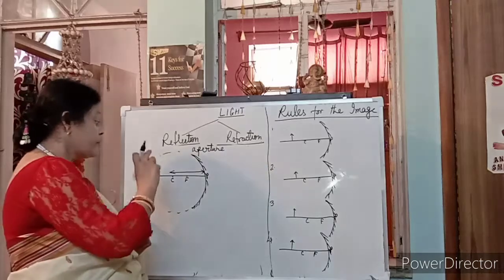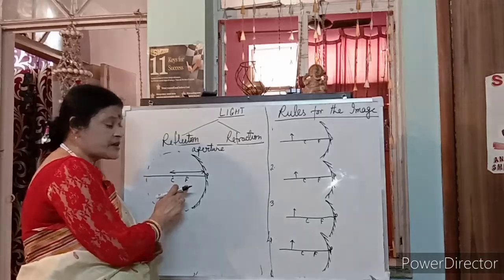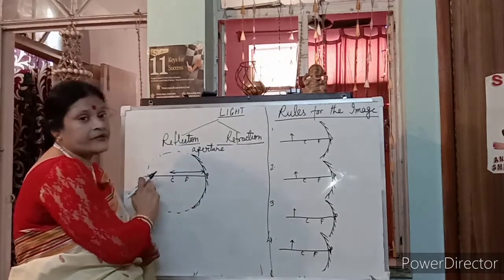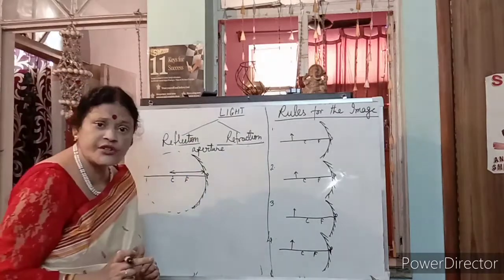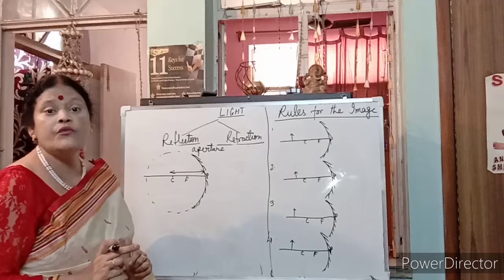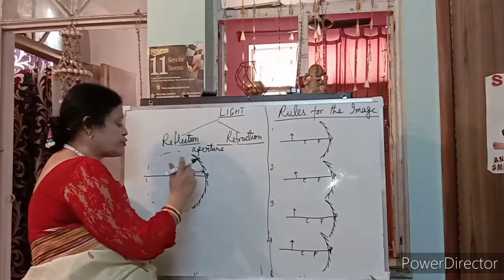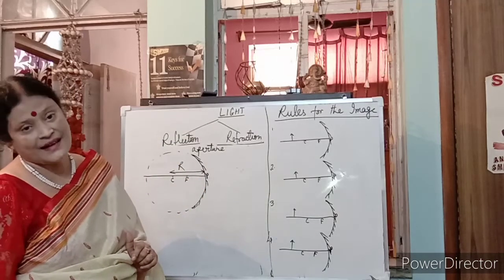So the center of curvature is on the principal axis, and between the center of curvature and the pole, exact half is the focus. From the center of curvature to the pole, it is the radius. Clear?